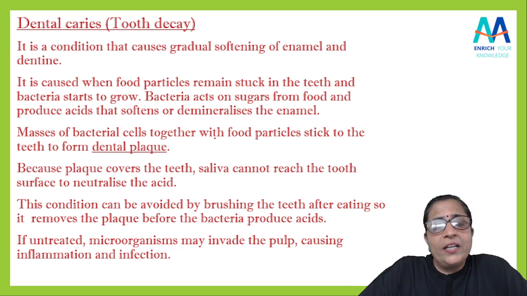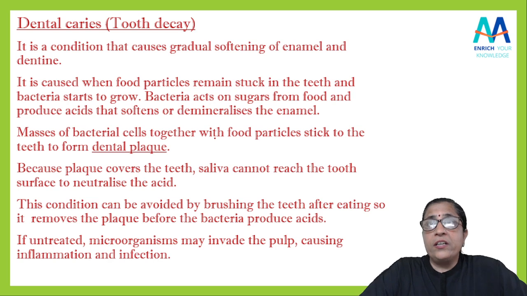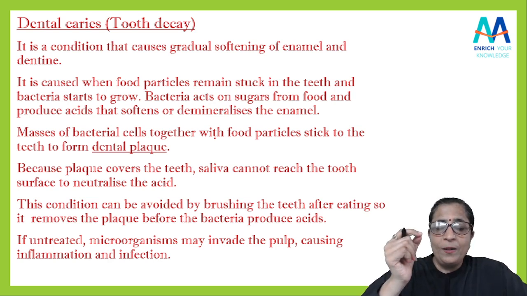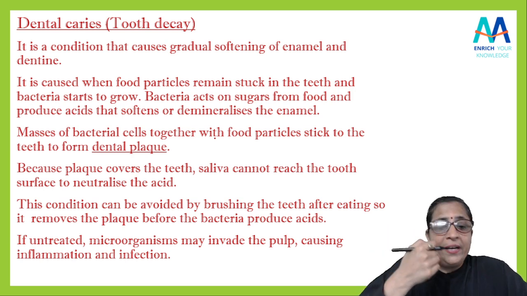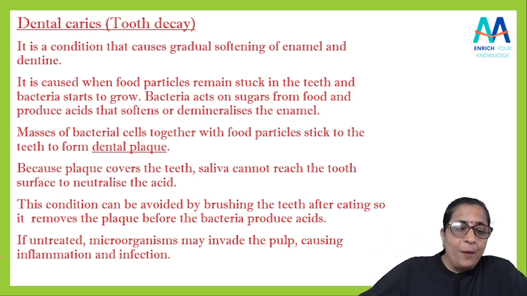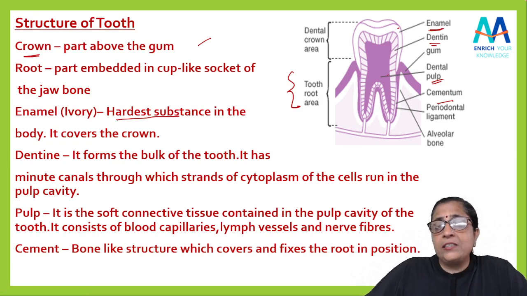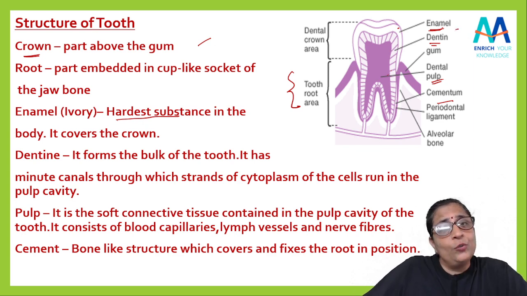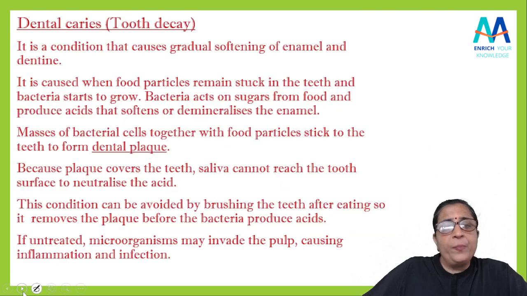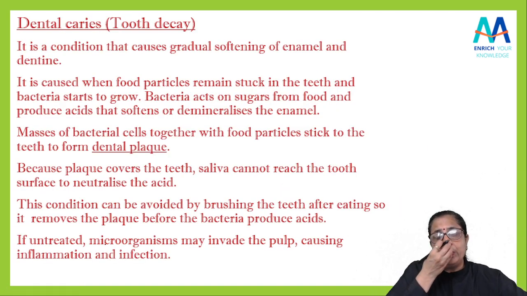So what is this condition of tooth decay, students? It is a condition that causes gradual softening of enamel. Now you know what is enamel. You know what is dentine. आपको पता है? तो जो enamel और dentine है. Now enamel, मैंने अभी आपको क्या बताया, students? That it is the hardest substance. अब ये hardest substance को soft करना शुरू कर देगा. Yes, ये condition ऐसी होगी जहां पर ये enamel को soft करना शुरू करेगा.